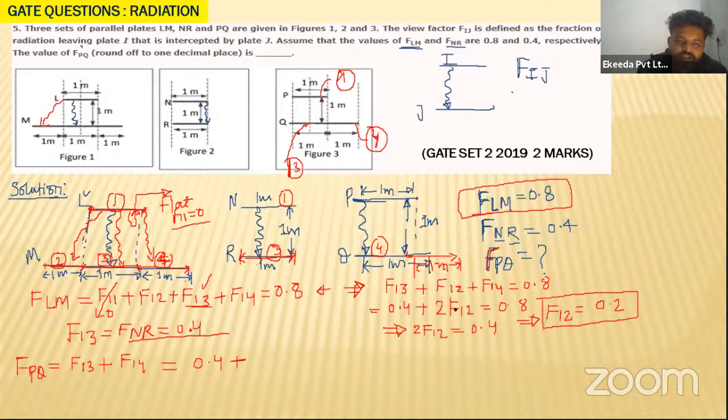So F12 is equivalent to F14. How much is F12 coming, beta? F12 is 0.2, and this is equivalent to F14. So let us put the value of F14, that F14 value is 0.2. So the value of FPQ will become equal to 0.6. And this will be the answer for this particular question.